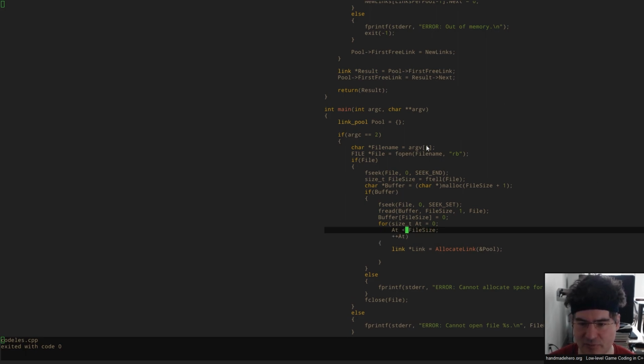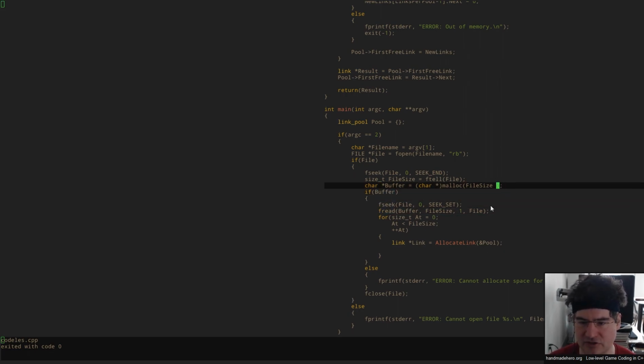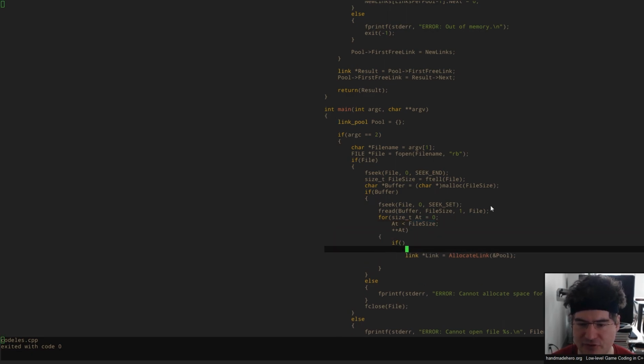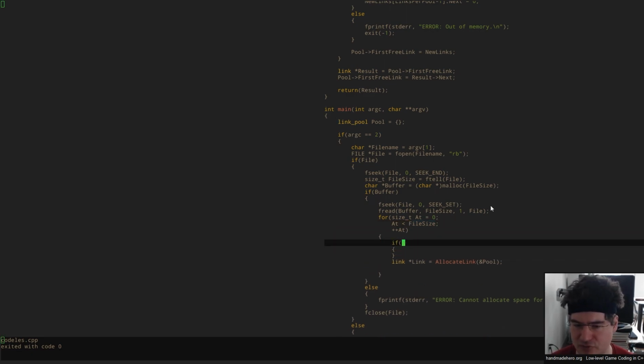Again, this is why I'm saying if it's a binary file, that's okay. I'm not even going to be looking for zeros. We can actually take this out if we want to. In fact, we can even do this so that our buffer doesn't have any extra space in it, because we're not going to be using that. We're not going to be looking for that anymore. So each time we go through the at, we're just going to look and see if we've hit a new line. If we've hit a new line, we're going to do some special processing.